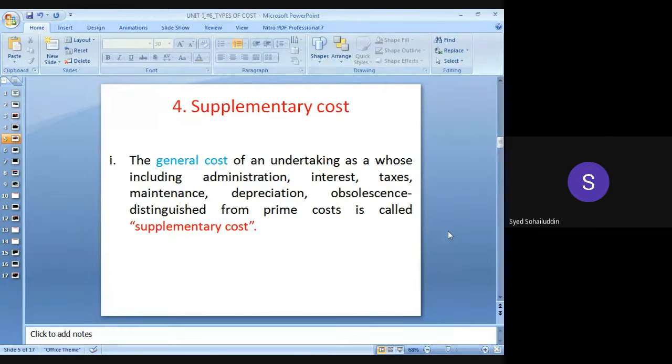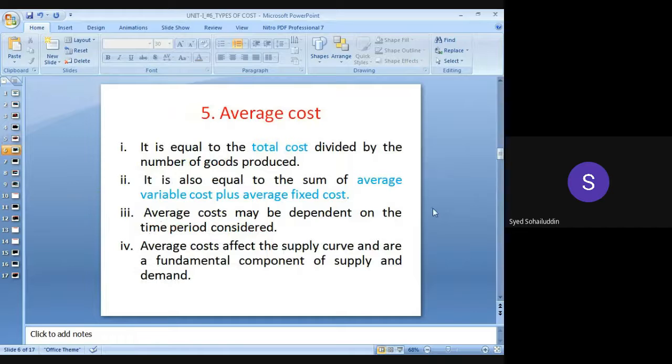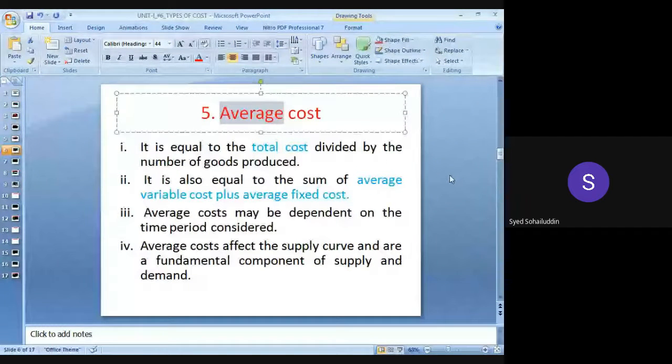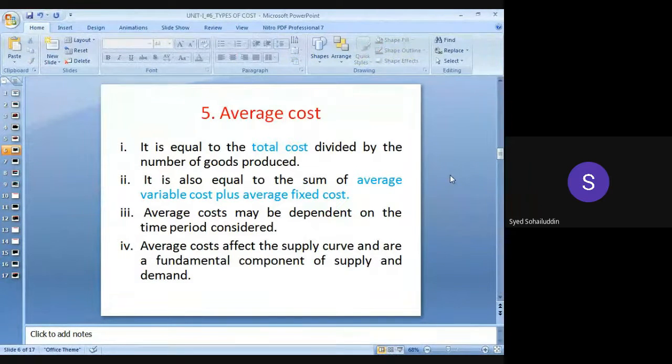Again, distinguished from prime cost is called the supplementary cost. All these things will be considered under the supplementary cost. Next is average cost. Average में क्या होगा? As the name suggests, average is the addition divided by 2, ठीक है ना? Any two costs will be added and the average of those two costs will be carried out. So which two things will be added in order to find out the average cost?